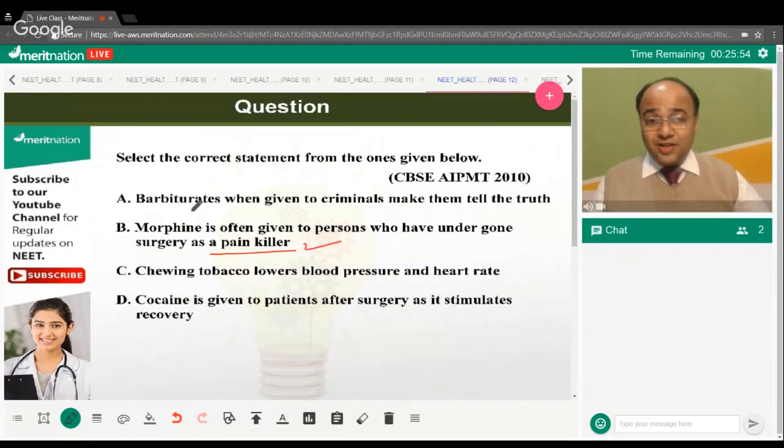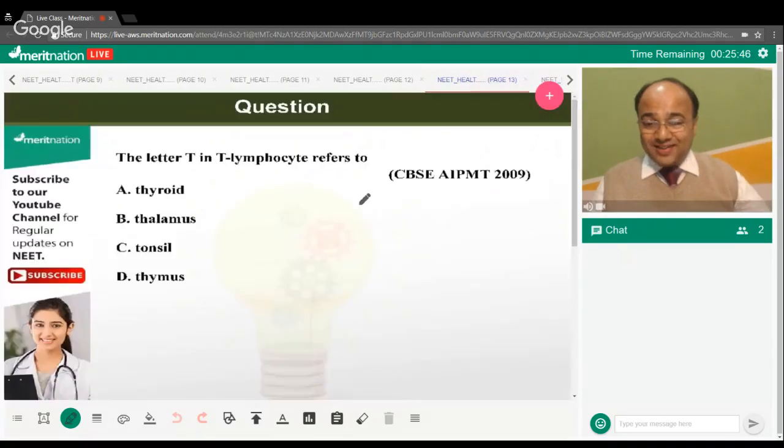And morphine is derived from what? Yes, Kalpana, option B is correct. Morphine is derived from what? I hope all of you know that. So, anyways, let's move to the next question. We'll talk about morphine maybe a bit later. So, the letter T in T lymphocytes refer to what? Does it refer to thyroid, thalamus, tonsils, or thymus?